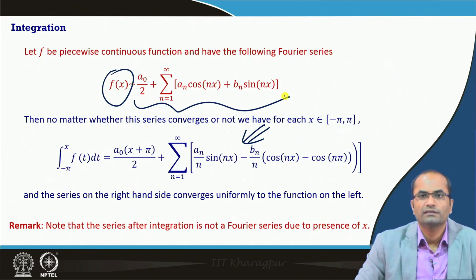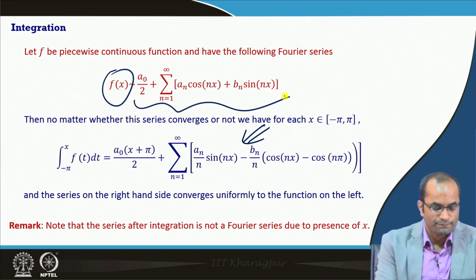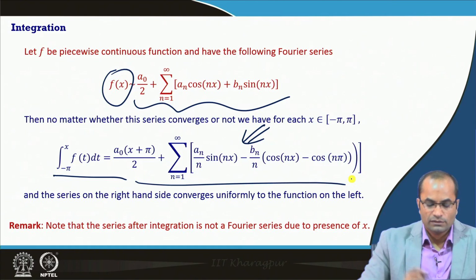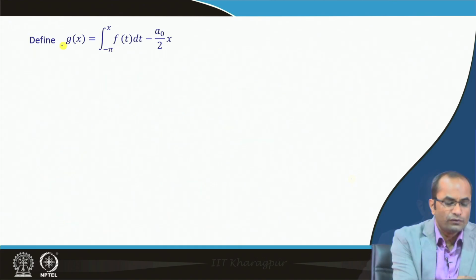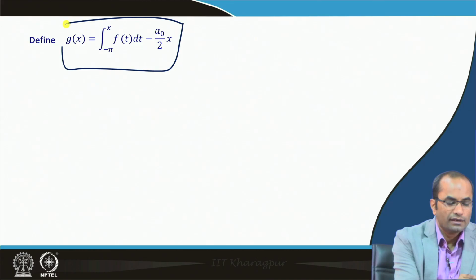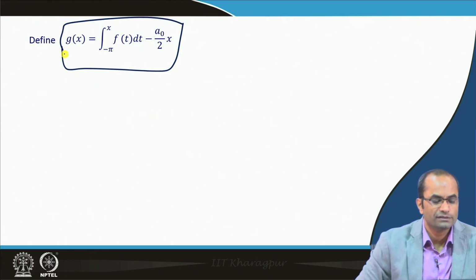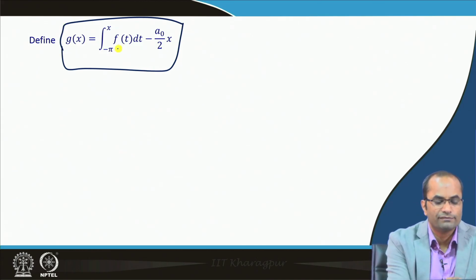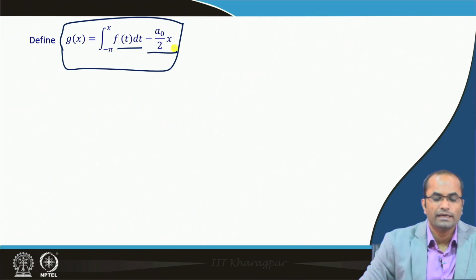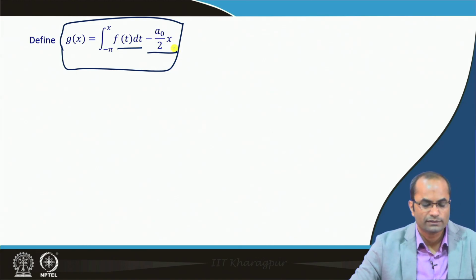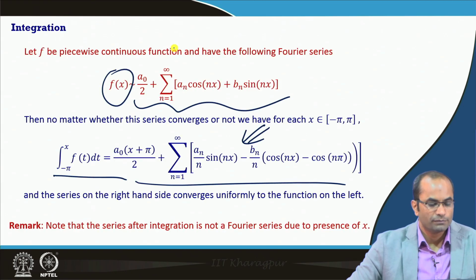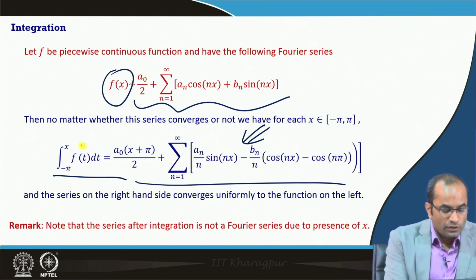And formally we can also observe the proof here, how we obtain this result. So, for the proof we will define a function g x, which is the integral from minus pi to x of f t dt minus a naught x by 2. It is actually motivated from the previous slide itself.